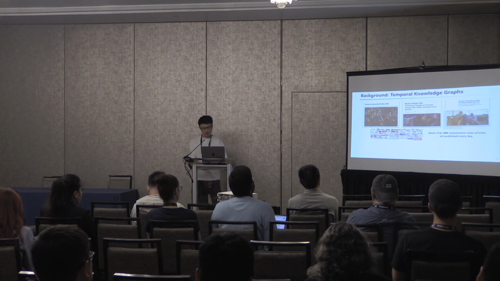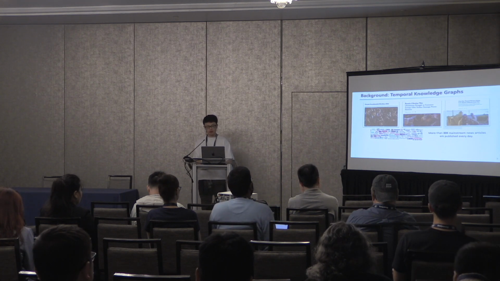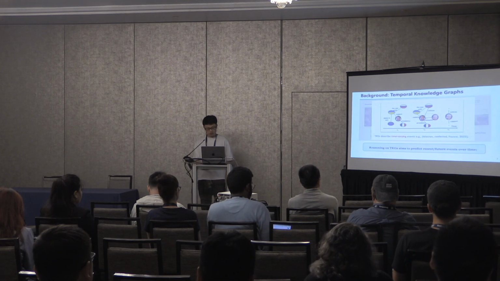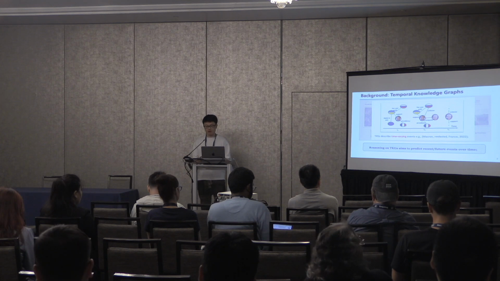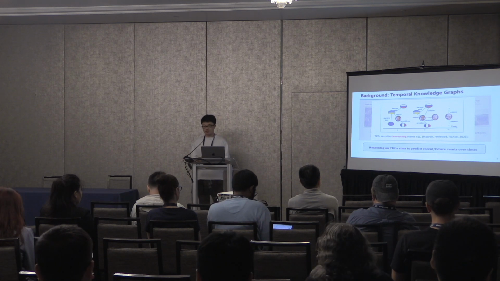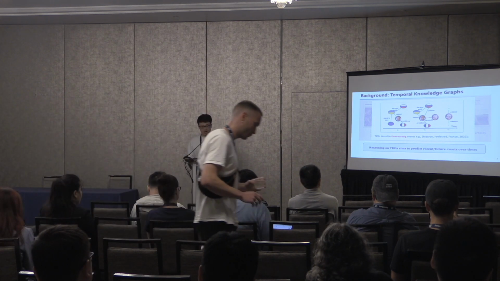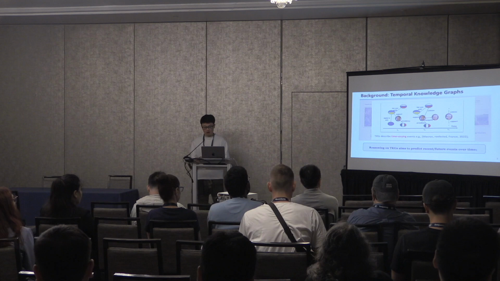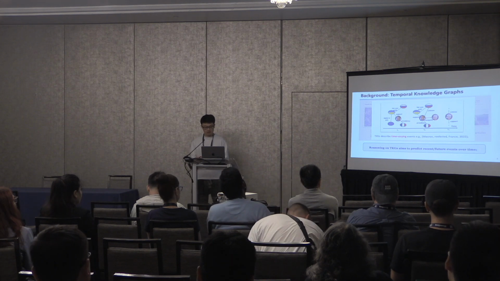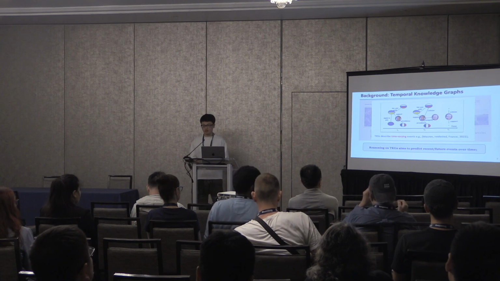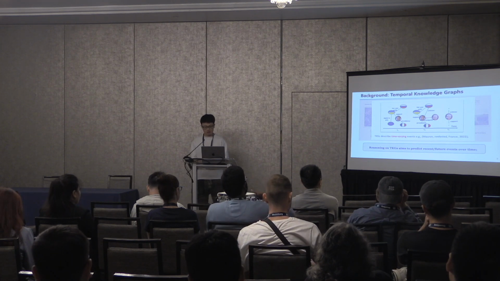In today's world, we are surrounded by numerous news articles describing what's happening around us. So temporal knowledge graphs are proposed to organize such time-varying events. I'm not sure of the expertise of the audience, but a temporal knowledge graph can be viewed as a set of quadruples, including the triple subject, relation, object, associated with specific time steps.